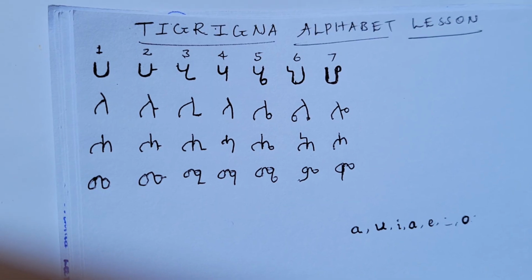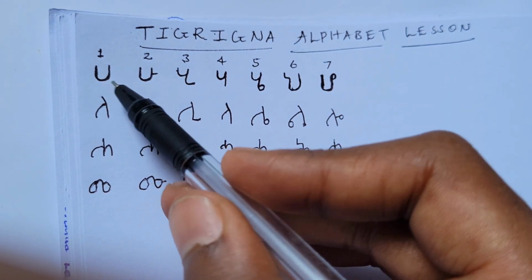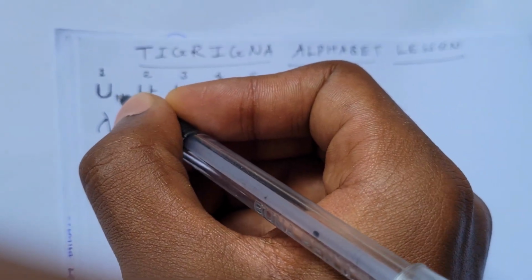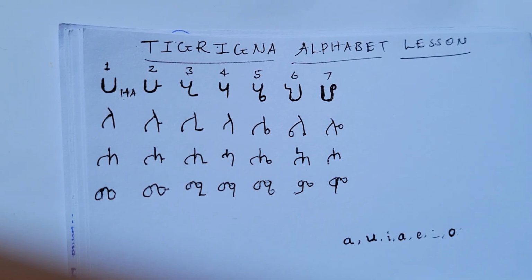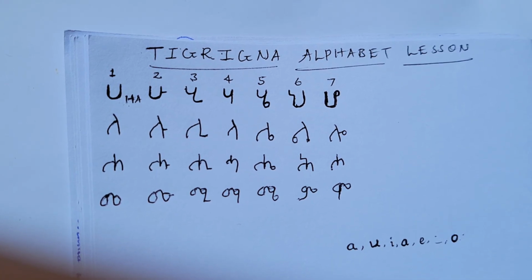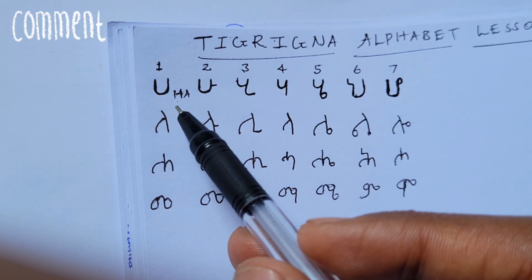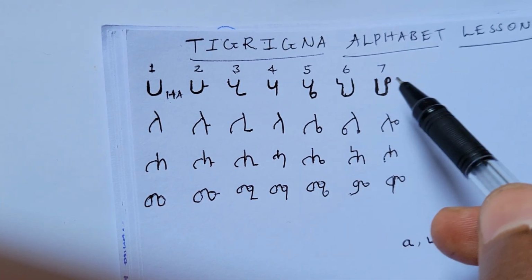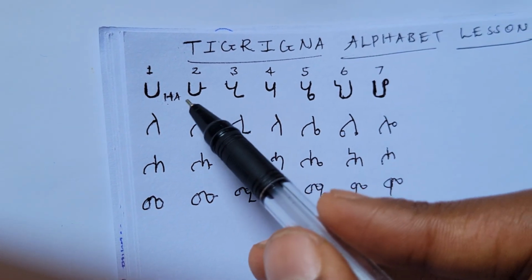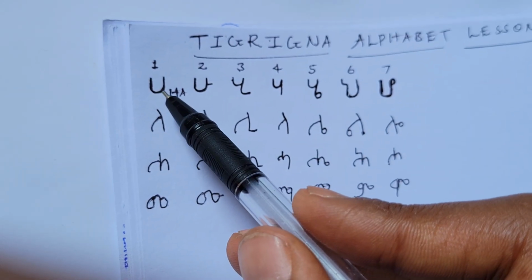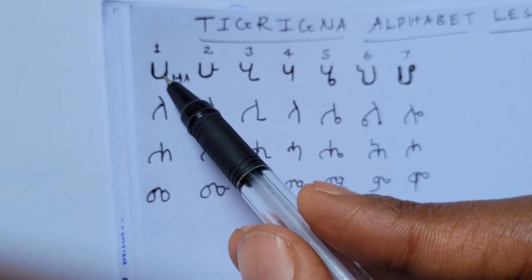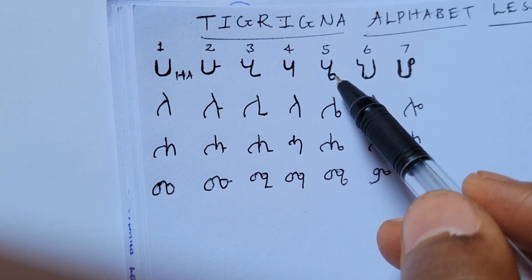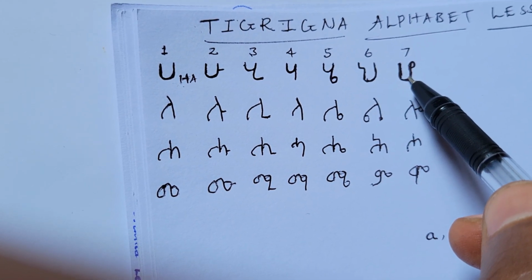Our first alphabet is Ha. This one, like H-A. H, A. This is a simple H sound, just like the H in hello. Now let's apply our 7 vowel sounds with this consonant. So say it with me: ha, hu, hi, ha, he, h, ho.